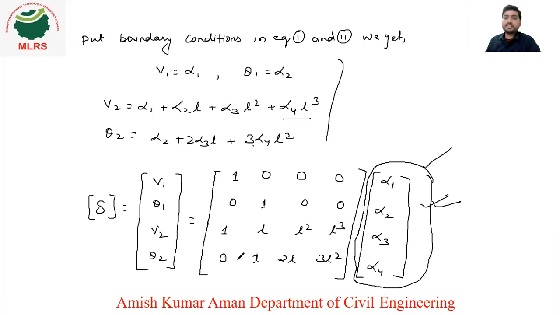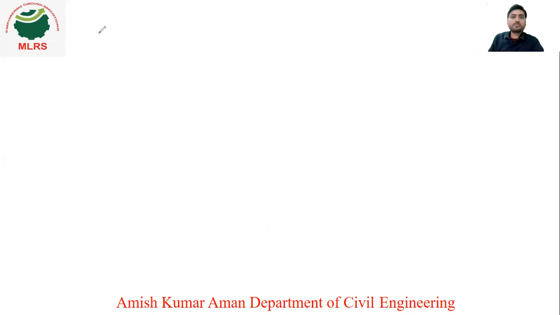So we need to find the inverse of this matrix, right? So we'll find the inverse of this matrix. As we find the inverse, we will get the values of alpha 1, alpha 2, alpha 3 and alpha 4. So let's see. If you write here alpha 1, alpha 2, alpha 3, alpha 4, I am making this the subject.